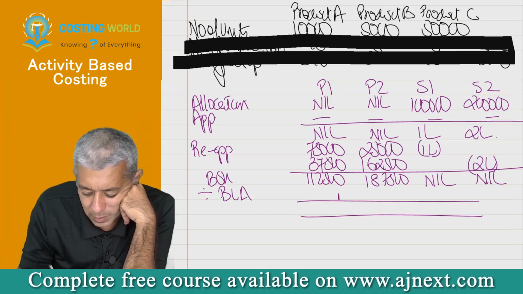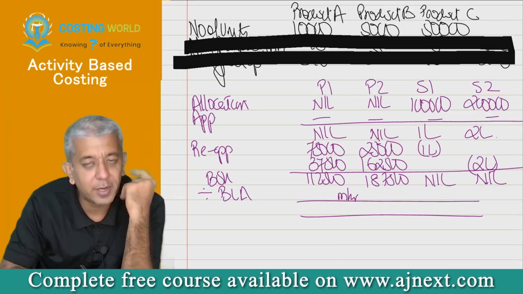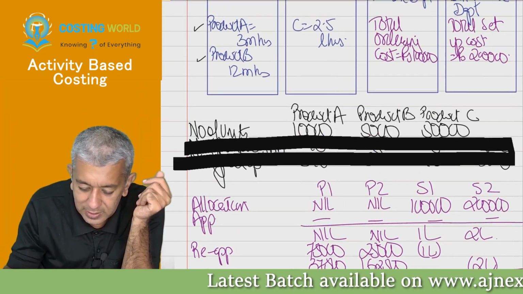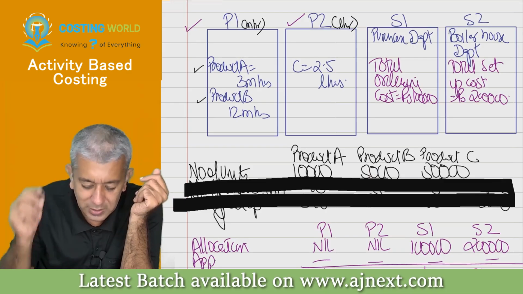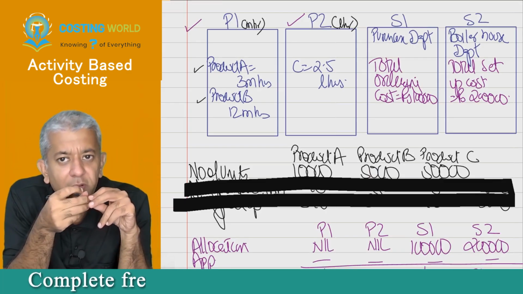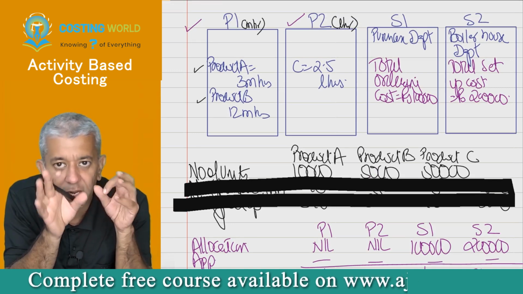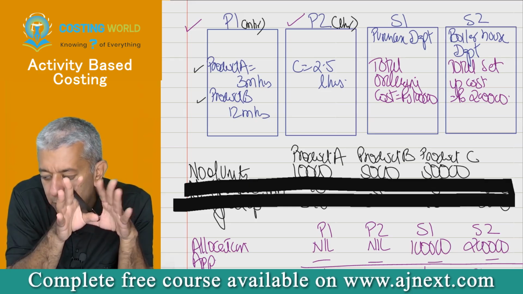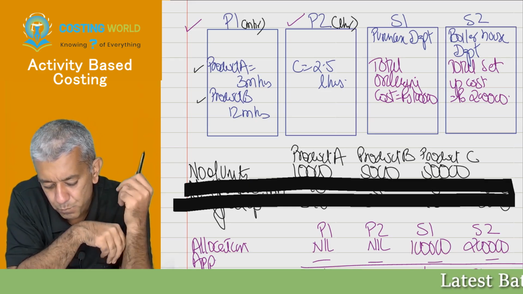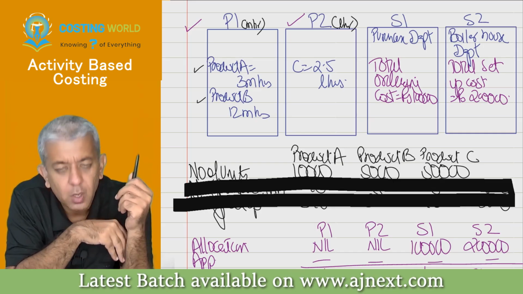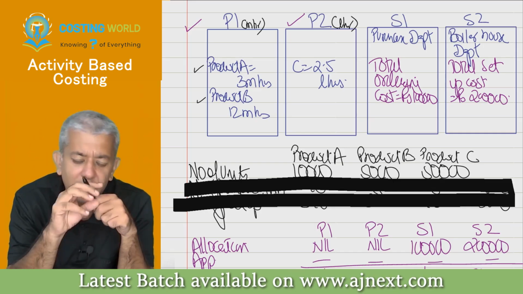Obviously in P1 department I'll follow machine hour method, so I'll require number of machine hours. In P2 department I'll require labor hours. The example is there in front of you. Use your calculus. Tell me, in P1 department, how many machine hours we are going to be working in this entire year? Whatever data you all require is there on the screen right now. Use your calculus or use your brains and try to tell me. 15 into 12 into 1000 into 5000. Okay, in P1 department, how many machine hours will be made?